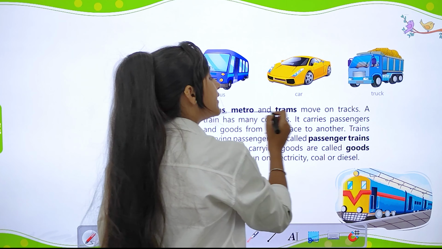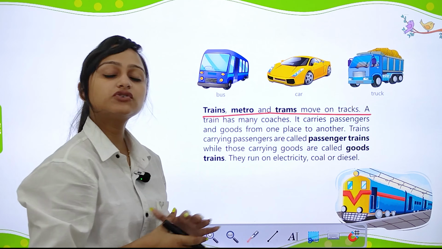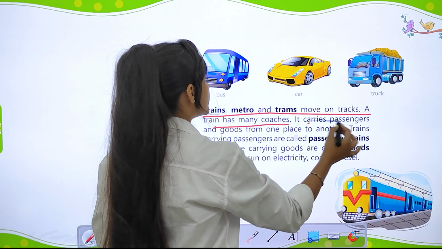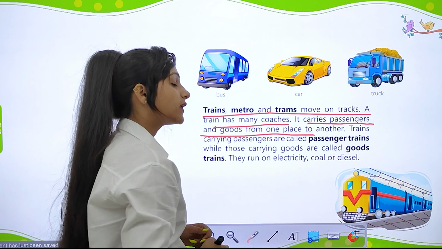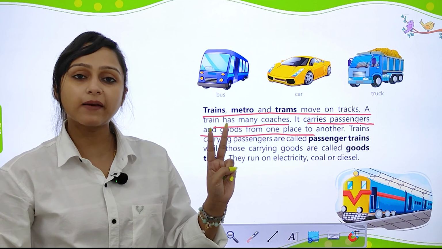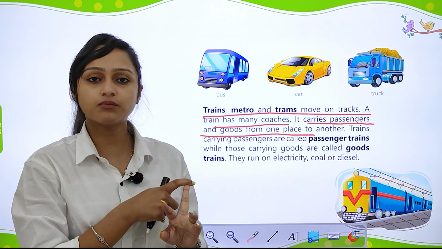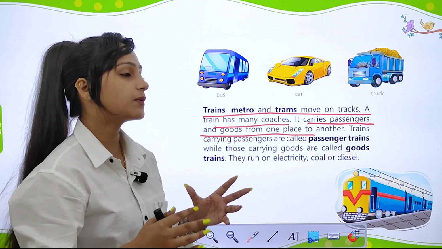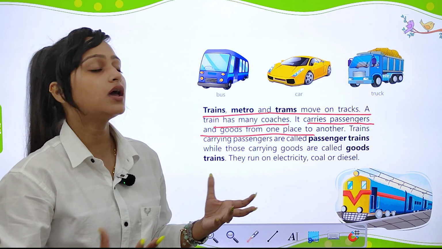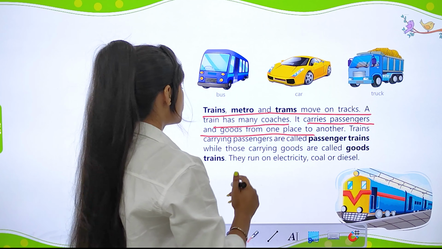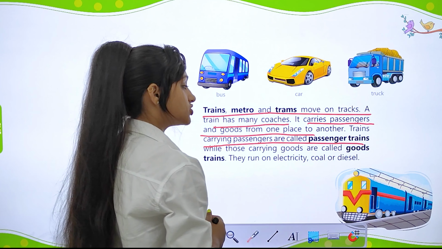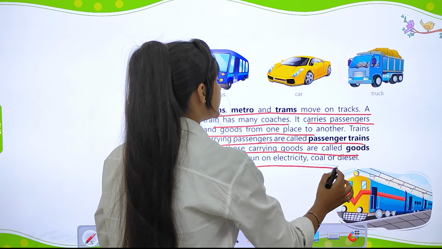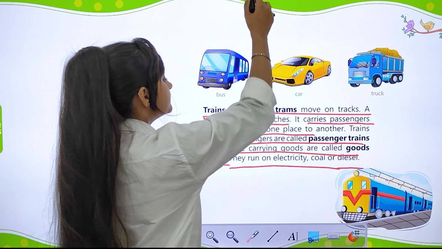Trains, metros and trams move on tracks. A train has many coaches. It carries passengers and goods from one place to another. So there are two types of train: passenger train and goods train. They both are land transport. Some carry passengers in them, some carry goods in them. Trains carrying passengers are called passenger trains, while those carrying goods are called goods trains. They run on electricity, coal or diesel.